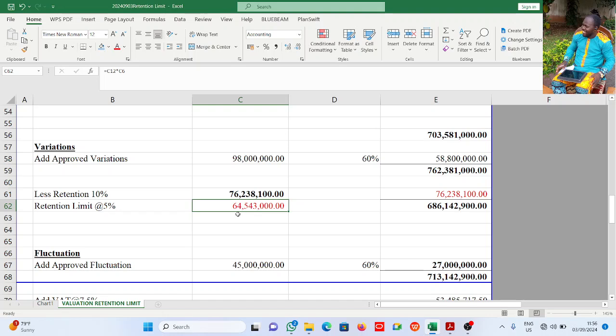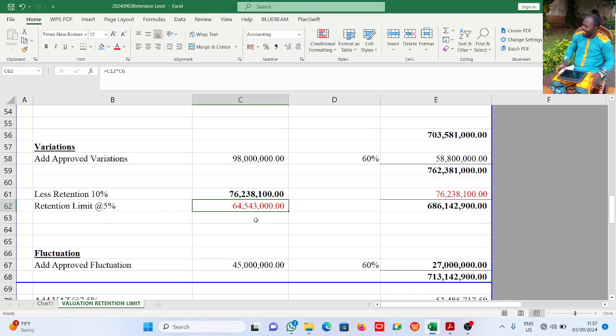Evaluation 1 is advance payment, and on advance payment you don't deduct retention because the contractor has not done any actual work. It is an advance payment to bring in materials, to buy materials for the works. All right. The contract sum is 1.2 billion. Limit of retention is 5%. What it means is that if I'm deducting retention in valuations, once I get to 64,543,000, I stop. In subsequent valuations, I will not be deducting retention.